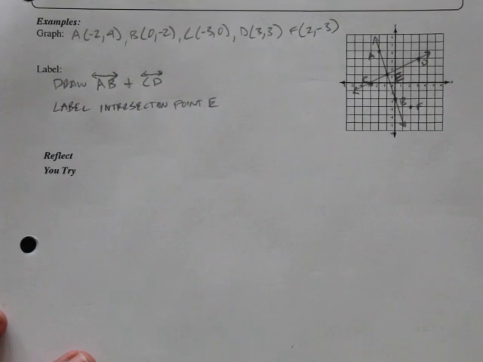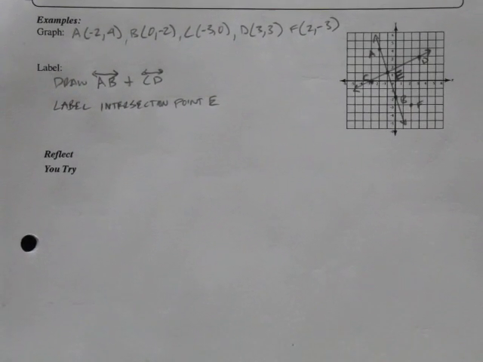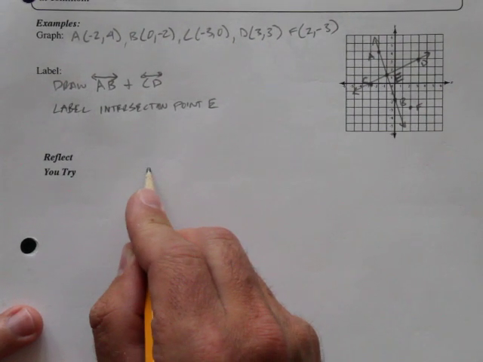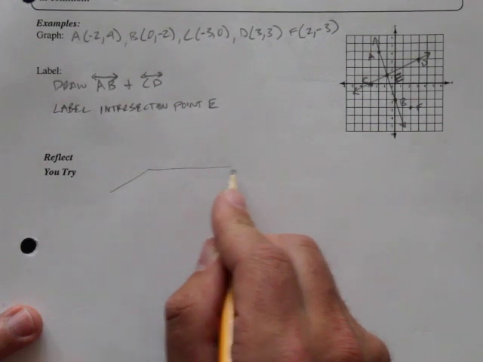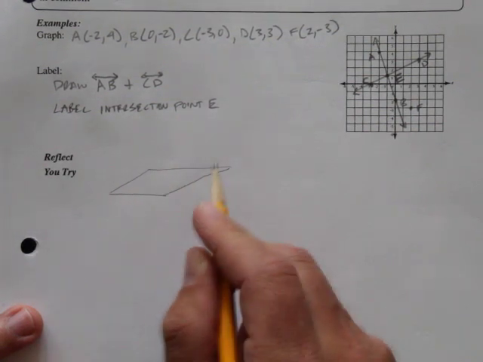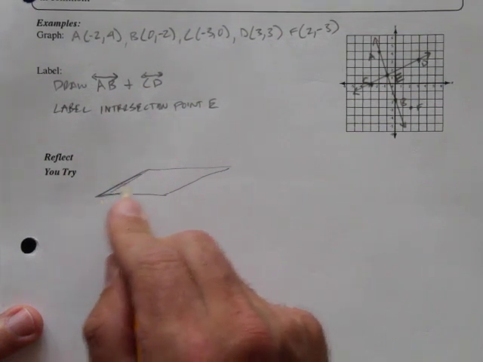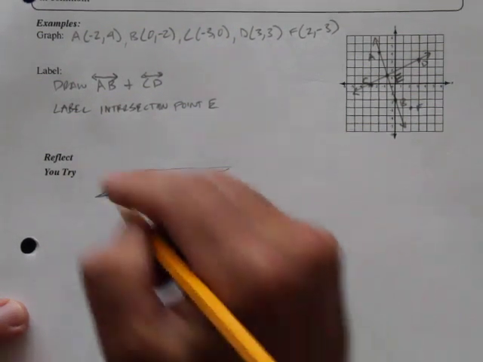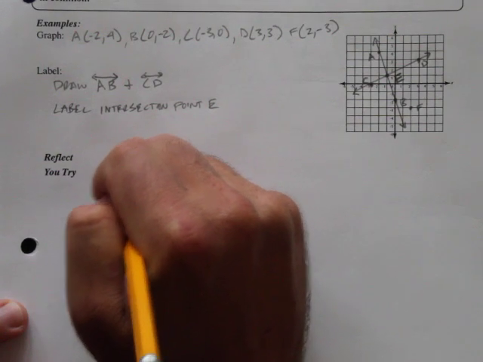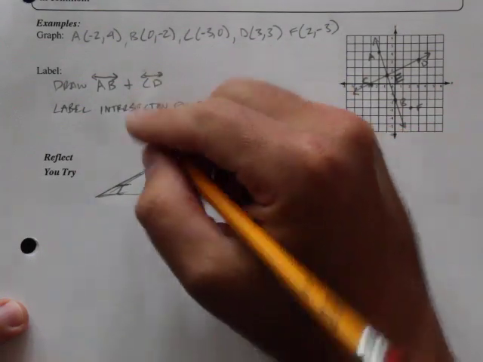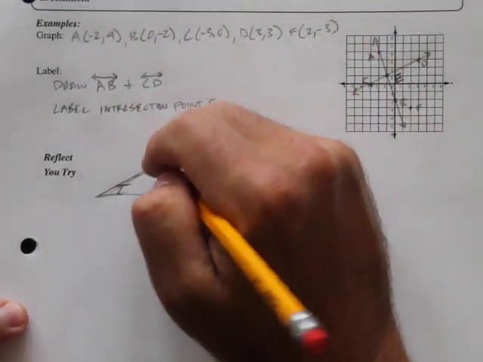Now let's look at something real quick here. I want you guys to draw a plane. It's kind of like a rectangle that's been flattened. We're going to say this is plane T. And let's draw a line through this plane.